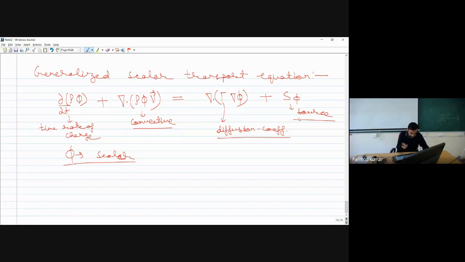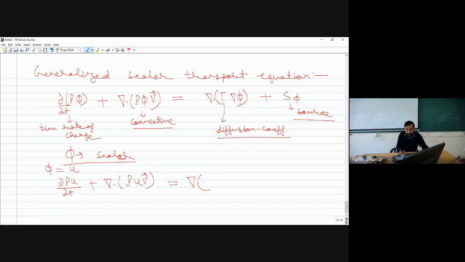Now let me give you an example. If I consider phi equal to u, the x direction velocity, my equation will take the form del rho u by del t plus divergence of rho u into v vector, and over here I will have the divergence of the gradient term.